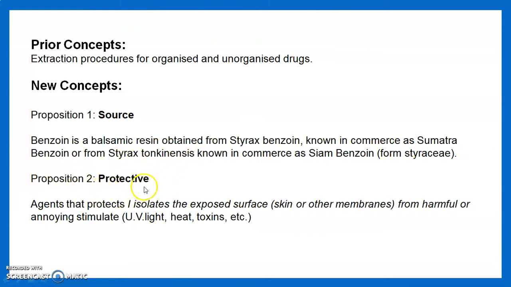Then we should know the concept of the protective. Protective means these are the agents which protect or isolate exposed skin or other membrane from harmful or annoying stimulants, like UV light, heat and toxins. The substance which provides protection from all that is known as the protective. That means protected from UV light, heat, toxins, for our skin, our mucous membrane or outer part. It is known as the protective.